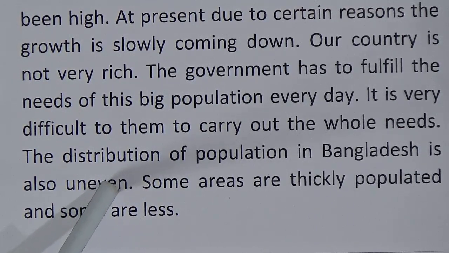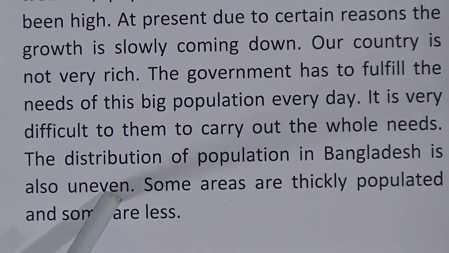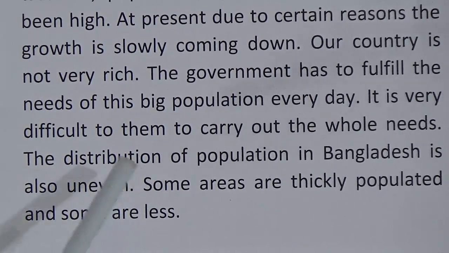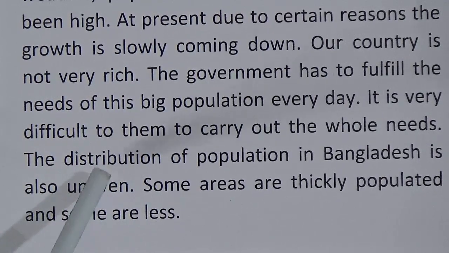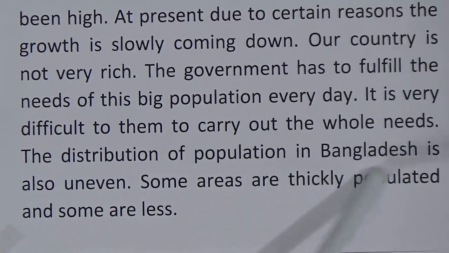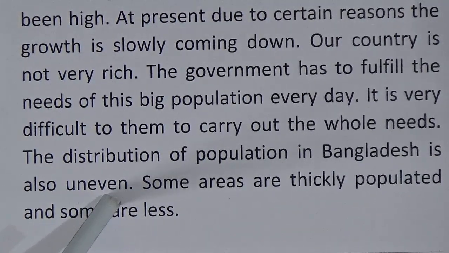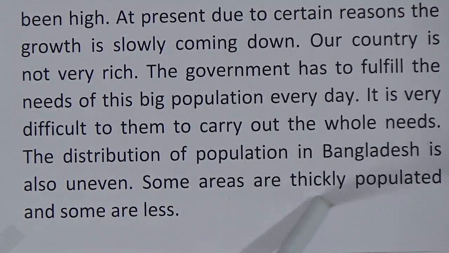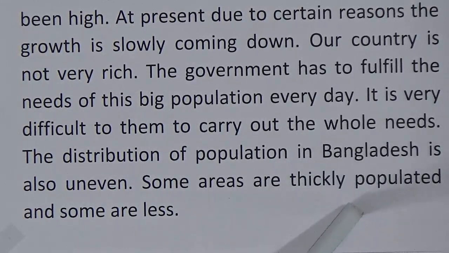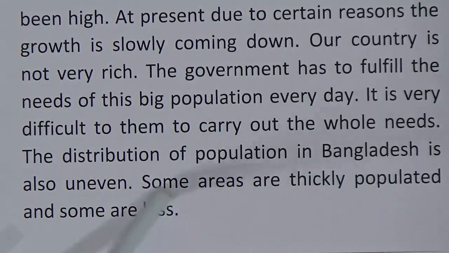But when we look at Chittagong and Rajshahi divisions, we do not see such a population. That means the distribution of population in Bangladesh is uneven. Some areas are thickly populated, where some have fewer people.